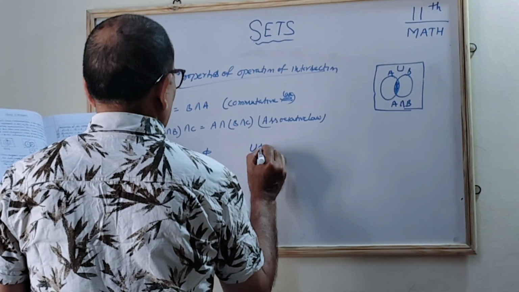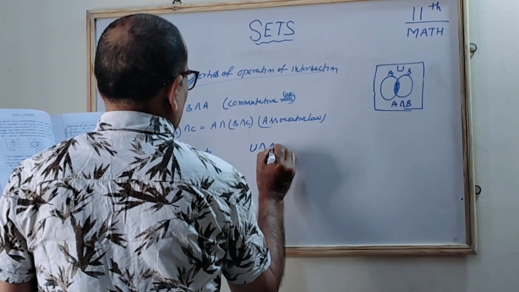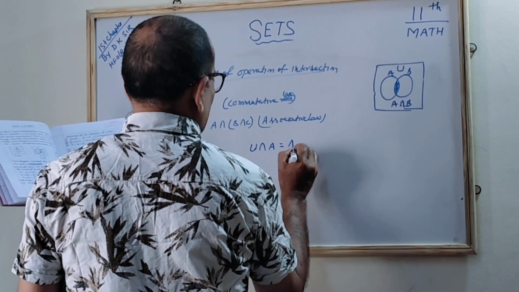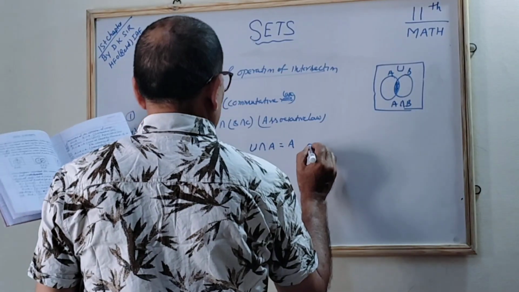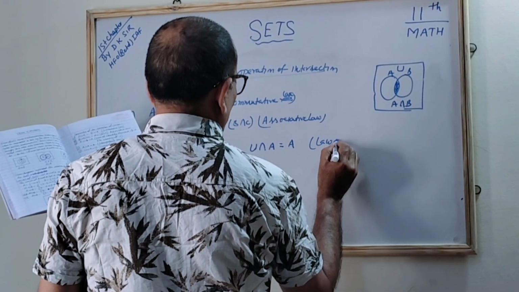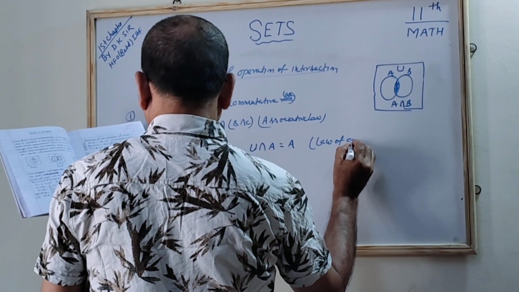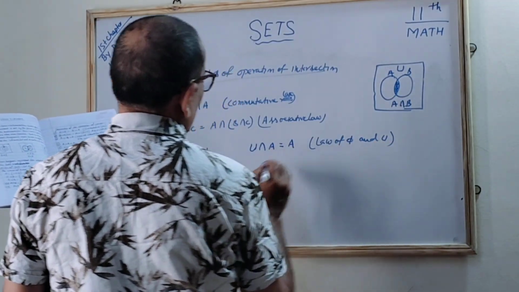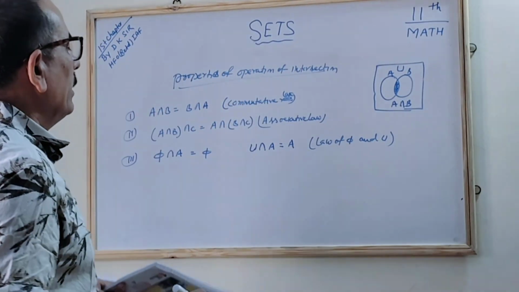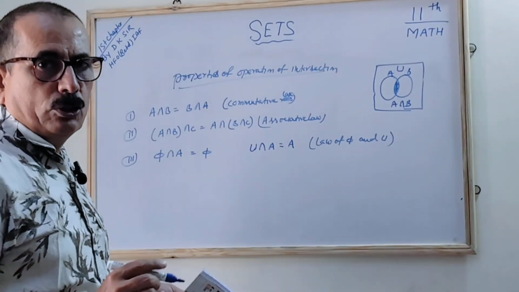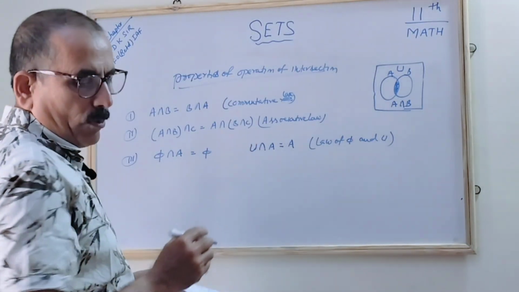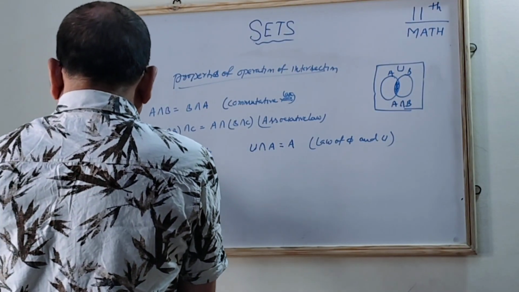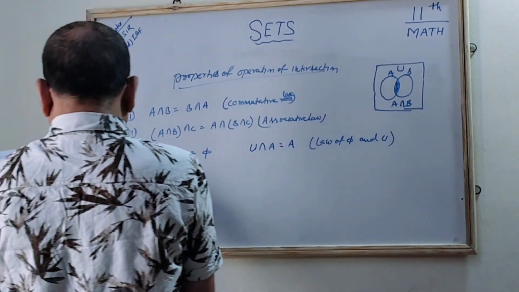The fourth: if U, the universal set, intersection A is taken, then it will be equal to A only, the smaller one. So that is called the law of phi and the law of U, correct? The universal set is the bigger and A is the smaller, so the result is the smaller one, A, because the common part is taken. Understood?